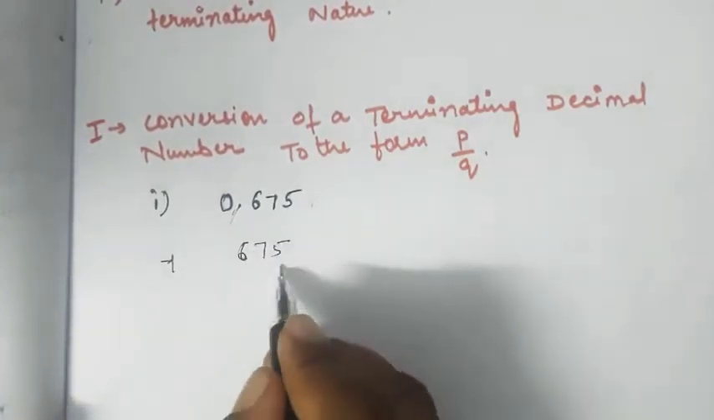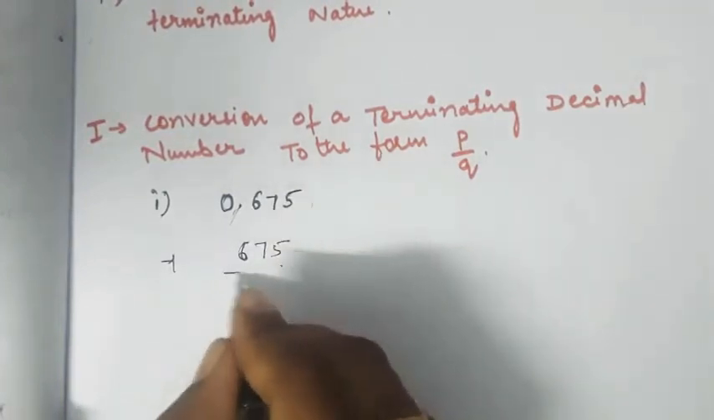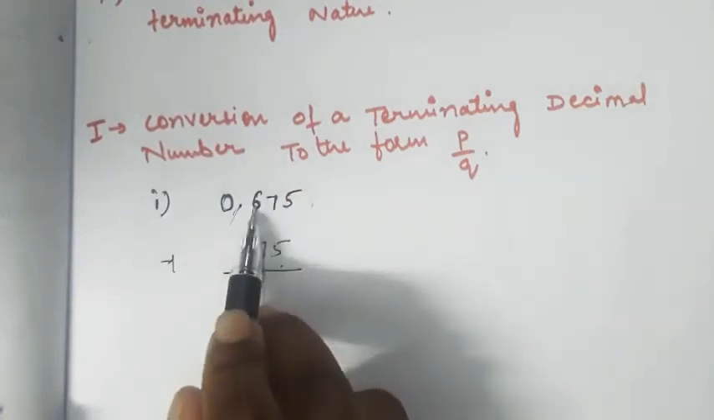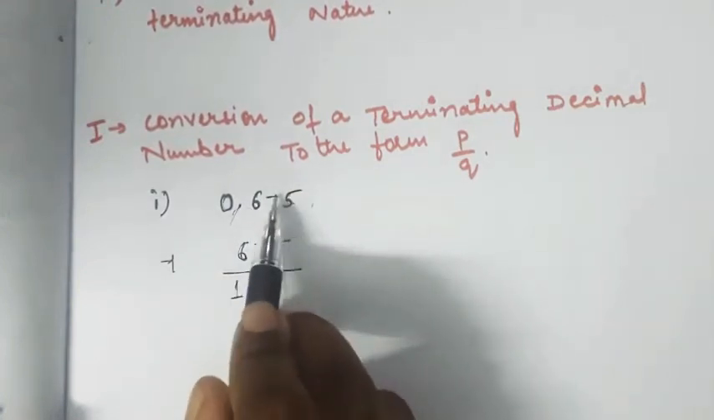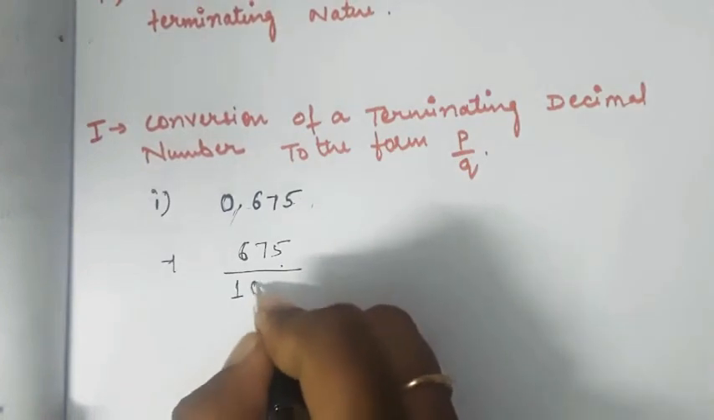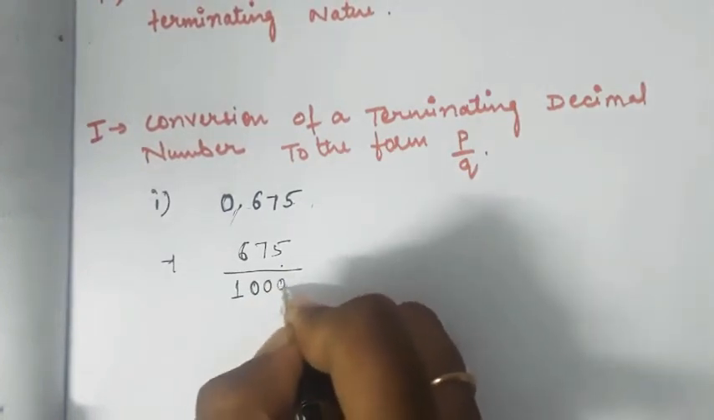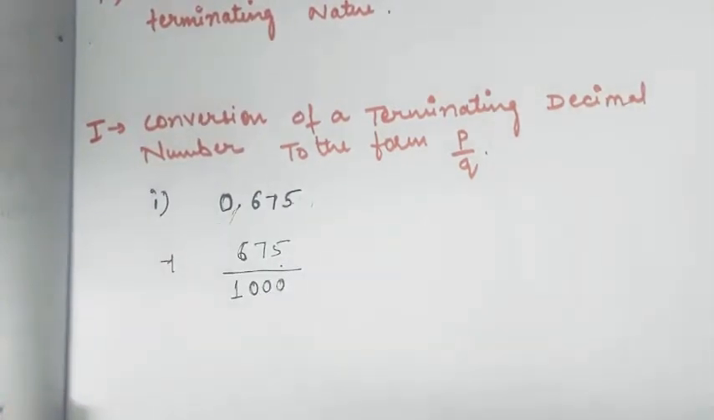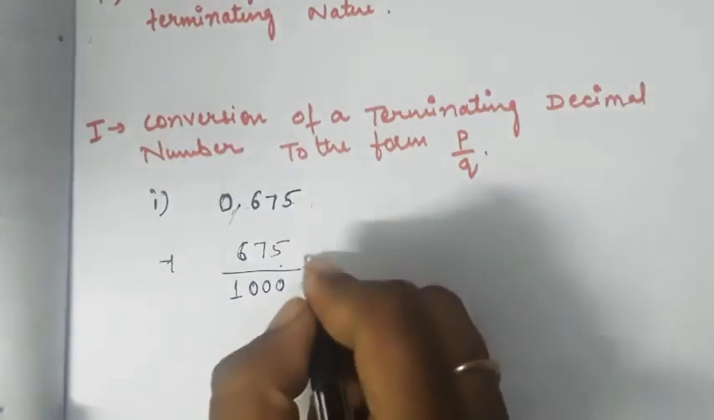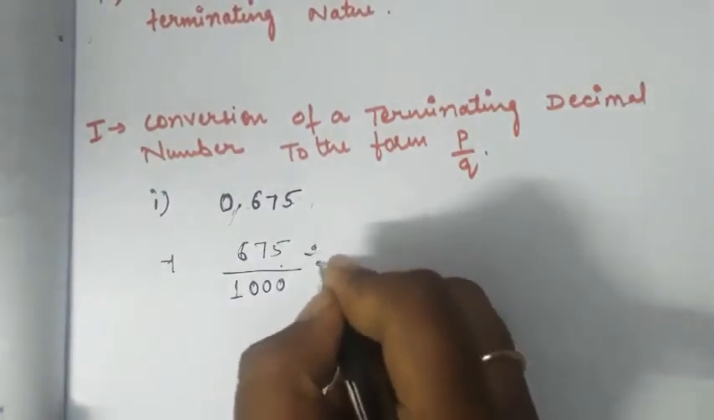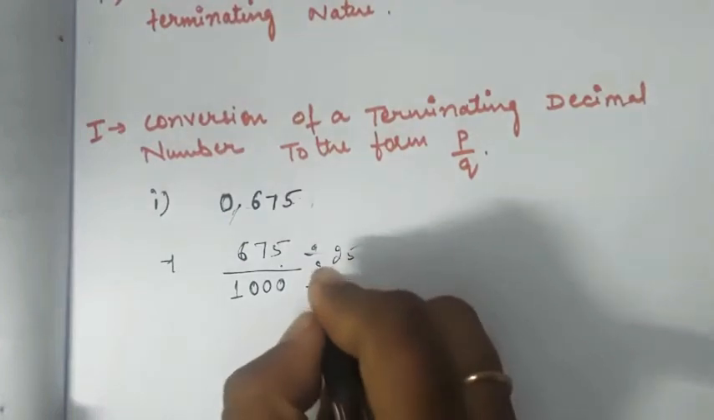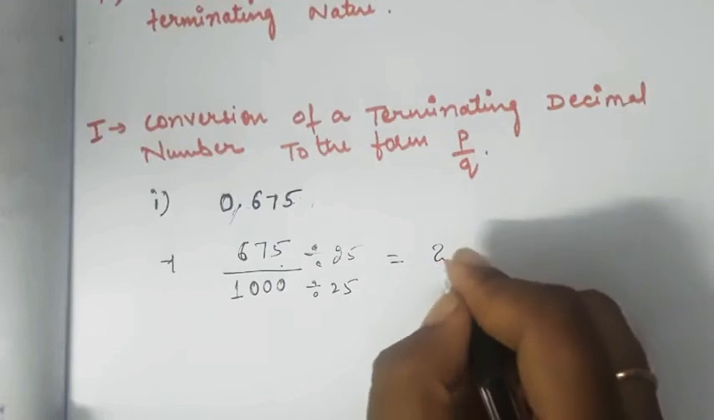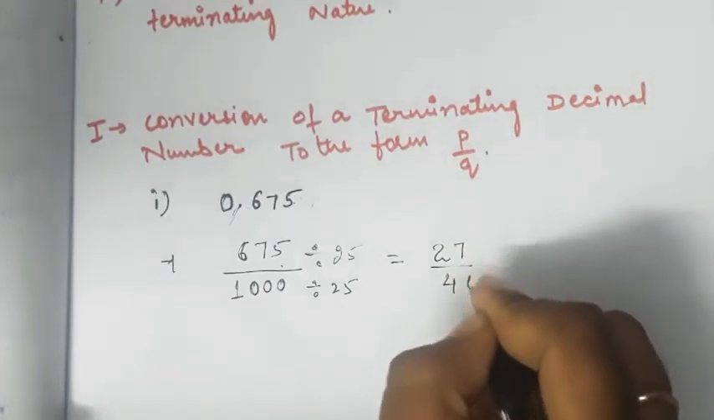After removal, I can write 675. We need to write 1 in the denominator, and then count the digits, that is 1, 2, 3, and write 3 zeros after 1. So I got 675 upon 1000. You can simplify it by dividing by the common divisor. Here the common divisor is 25, so I have taken it. Afterwards you can solve it and you will get 27 by 40.